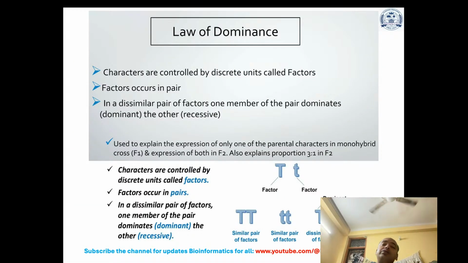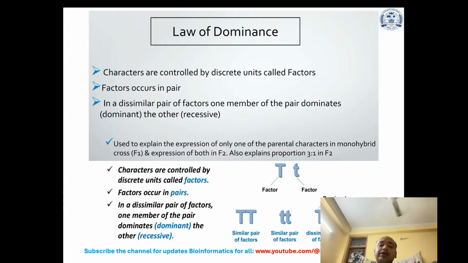Now it comes to the law of dominance. Characters are controlled by discrete units called factors, that is genes. Factors occur in pairs. In a dissimilar pair of factors, one member of the pair dominates the other, that is recessive. The one member which dominates is the dominant. It is used to explain the expression of only one of the parental characters in a monohybrid cross, that is F1, and the expression of both in F2. It also explains the 3 to 1 proportion in F2.